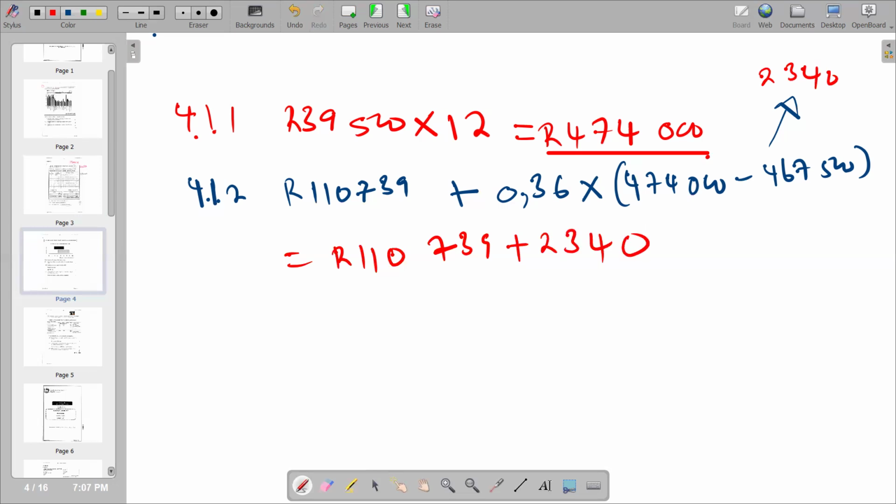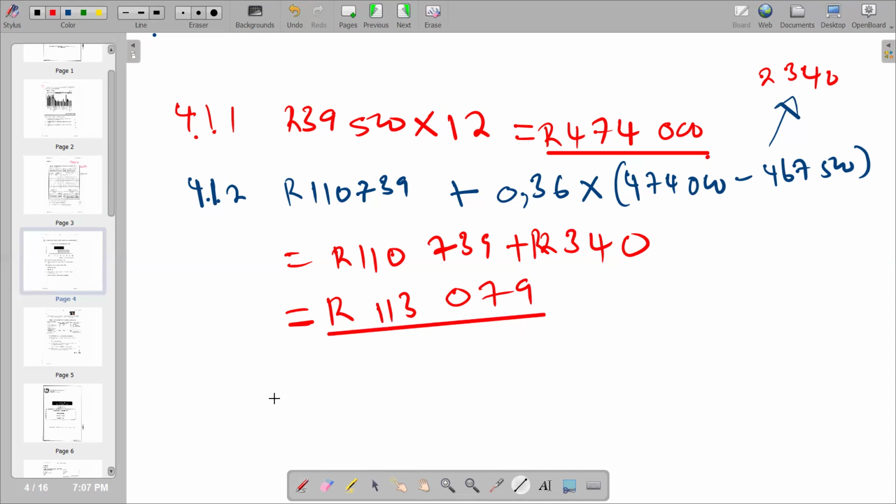If you add 110,739 plus 2,340, you are going to get your total, of course this is in rands, which is 113,079. So basically, that's what we have. From there, we can now regard this as our total that we have.